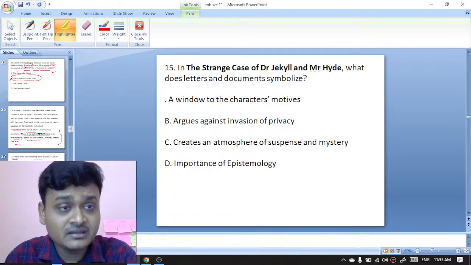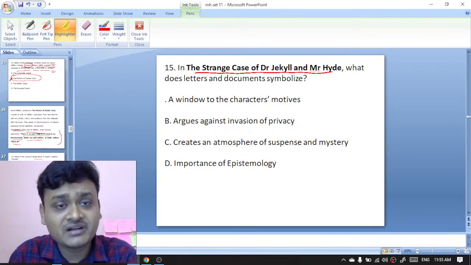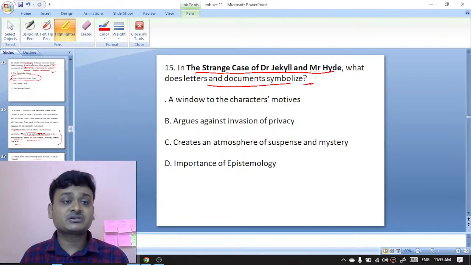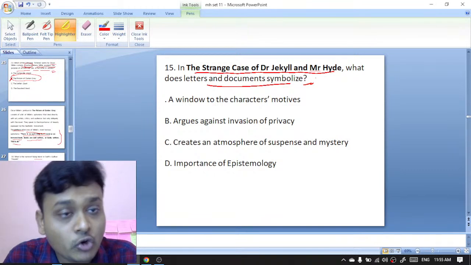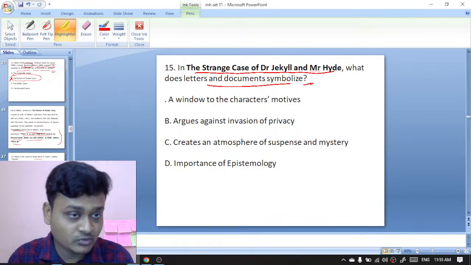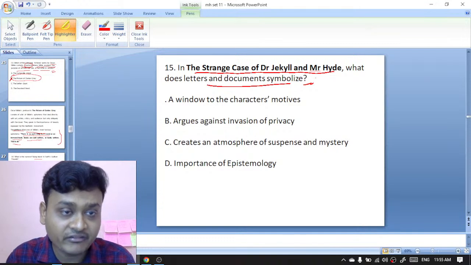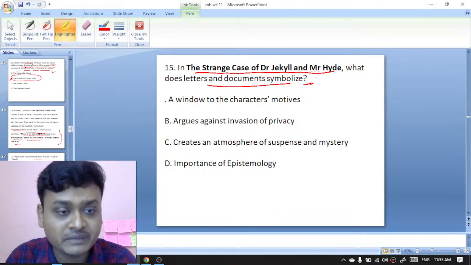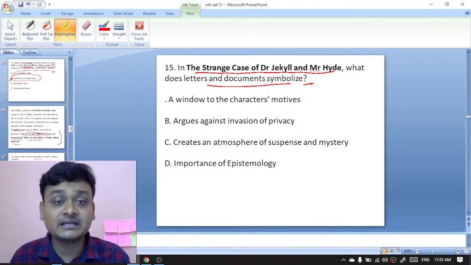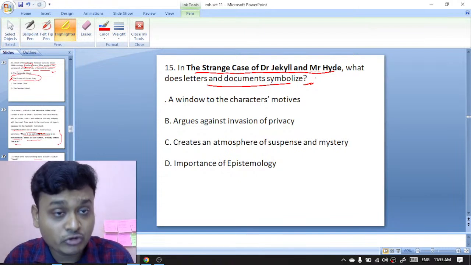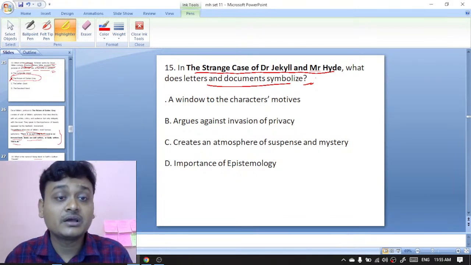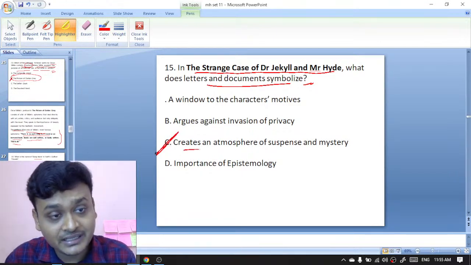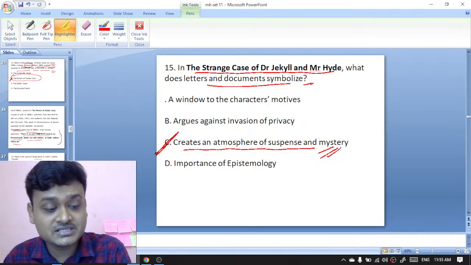Question number 15. In The Strange Case of Dr. Jekyll and Mr. Hyde, what do letters and documents symbolize? Window to the character's motives, argues against invasion of privacy, creates an atmosphere of suspense and mystery, or importance of epistemology. So in Strange Case of Dr. Jekyll and Mr. Hyde, the letters and documents are symbolizing the creation of an atmosphere of suspense and mystery. C is the right option over here.